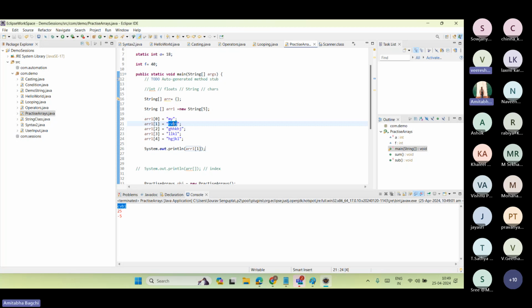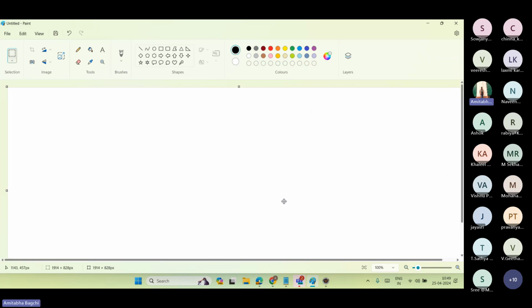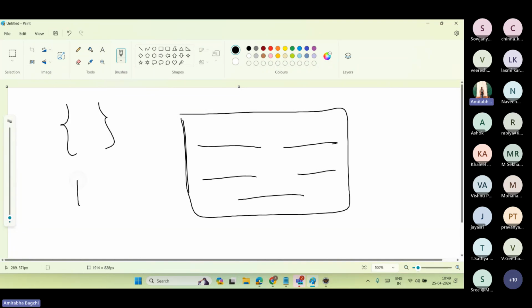Why is it working fine? By that particular line, I have created an area like this. Until I give 5 strings, it's not going to get closed. But by only giving the curly braces, I have already created a closed space where nothing can be inside it. It's a no entry zone.